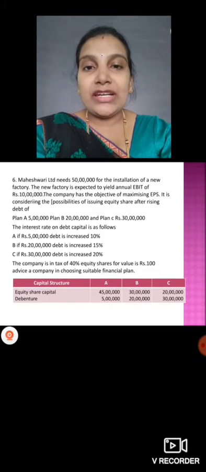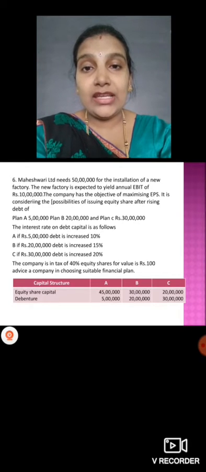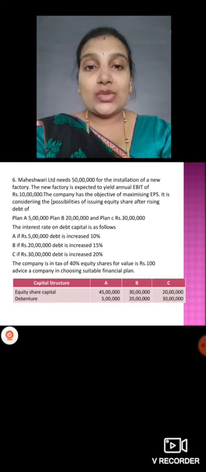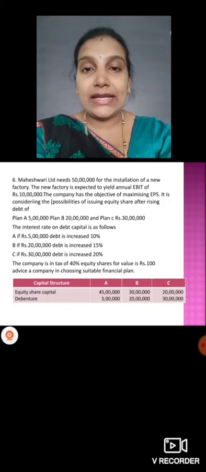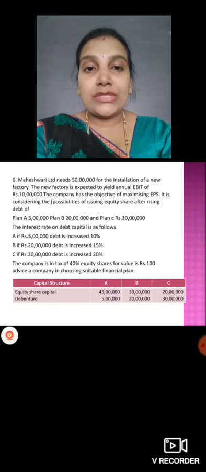Maheshwari Limited needs 50 lakh for installation of a new factory. The new factory is expected to yield annual EBIT, earning before interest and tax, of rupees 10 lakh. The company has the objective of maximizing earning per share.